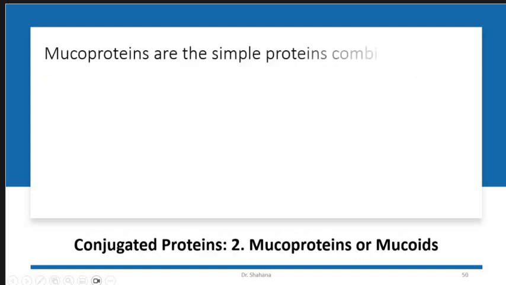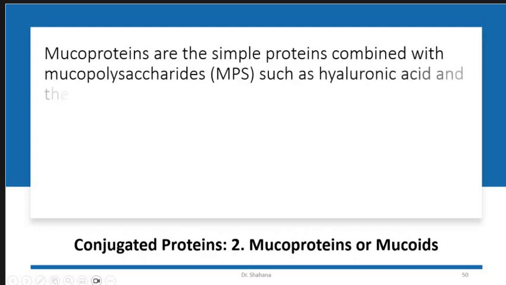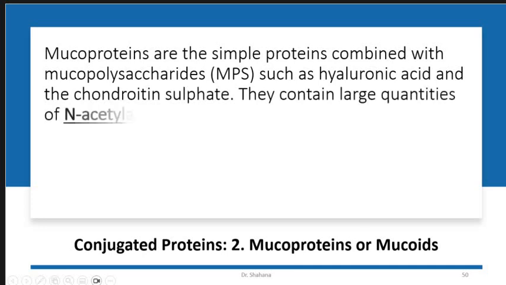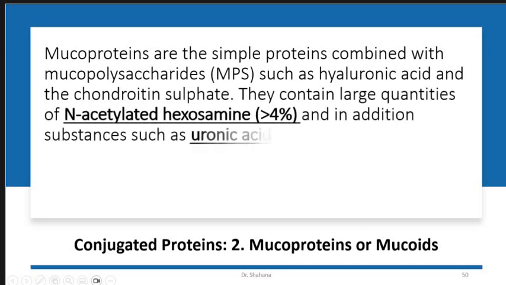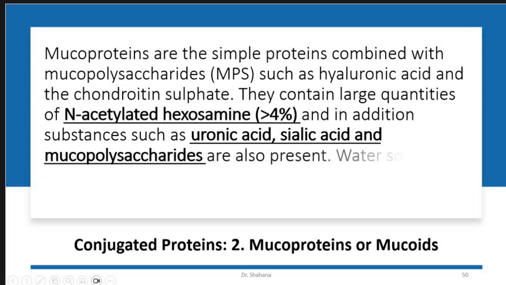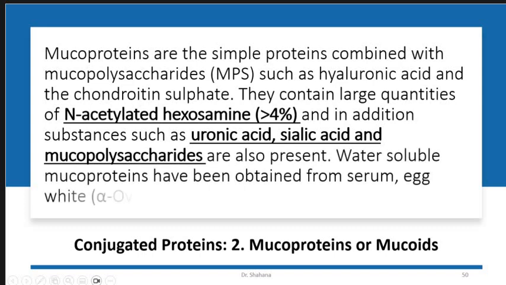Second class is the mucoproteins. They are simple proteins that combine with mucopolysaccharides such as uronic acid and chondroitin sulfate. They contain large quantities of N-acetyl hexosamine, more than 4%, along with uronic acid, sialic acid and other monosaccharides. They are water soluble because of the presence of the mucopolysaccharide. They can be present in the serum, egg white and human urine.